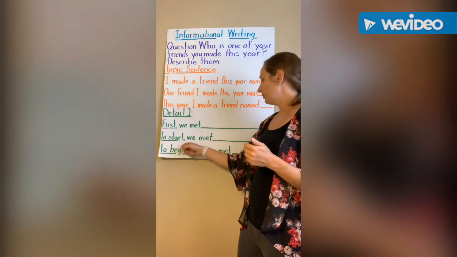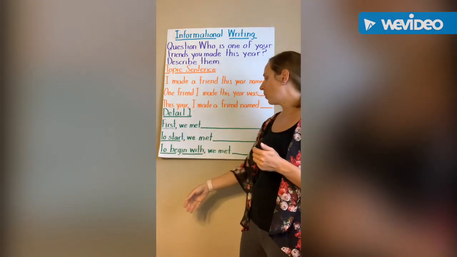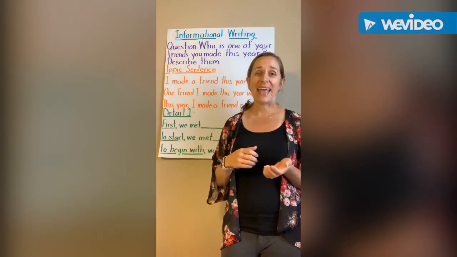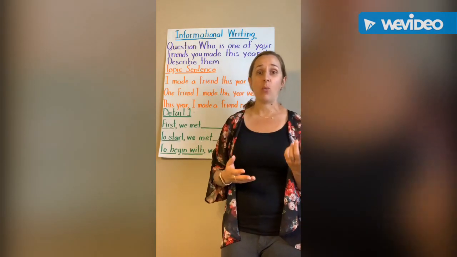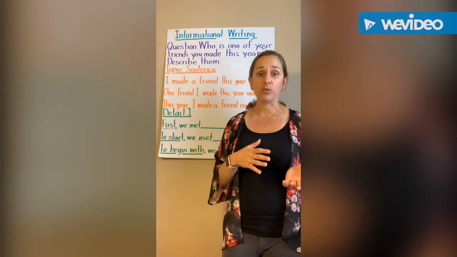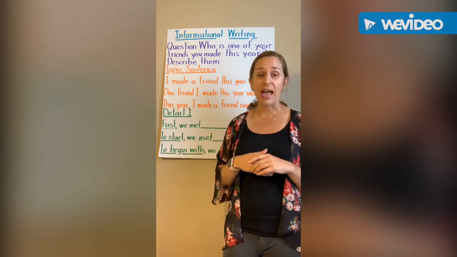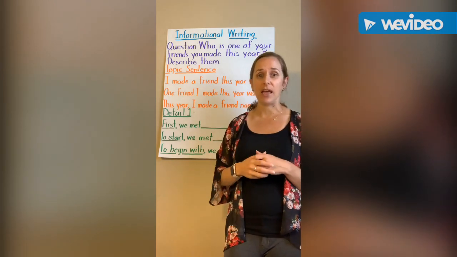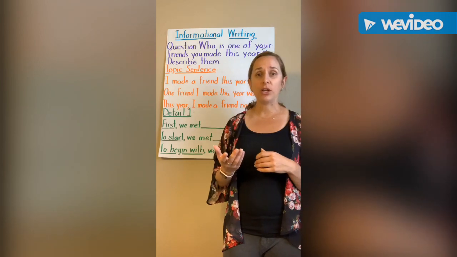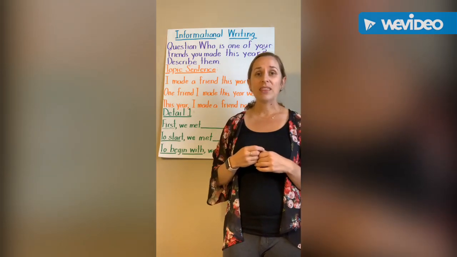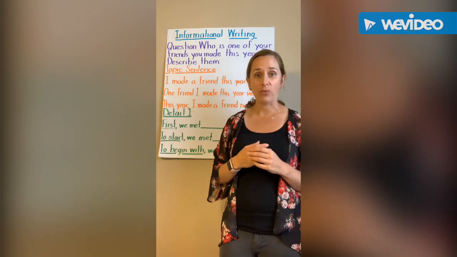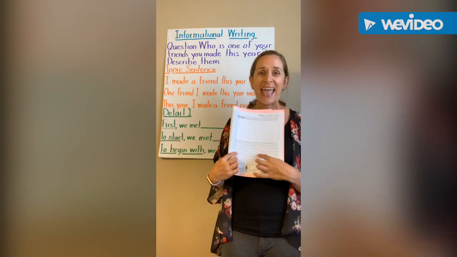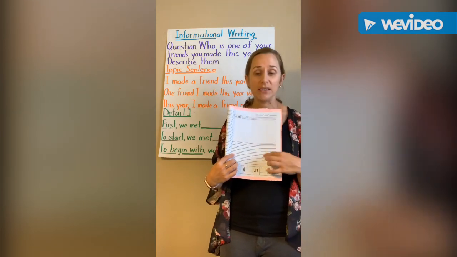To start with a comma, we met blank, or to begin with, we met blank. So they might also want to add in not just where they met, but maybe when they met. So if they met in the first week of school, they could mention that. If they met at an after-school club that maybe didn't start until the winter time, they could mention that as well. So students will again want to choose one sentence starter. They'll want to share their sentence out loud with whoever they're working with. And then they'll go ahead and write their sentence on the line after their topic sentence.